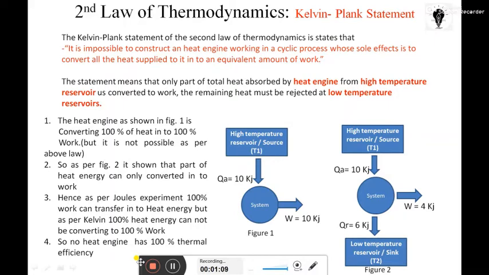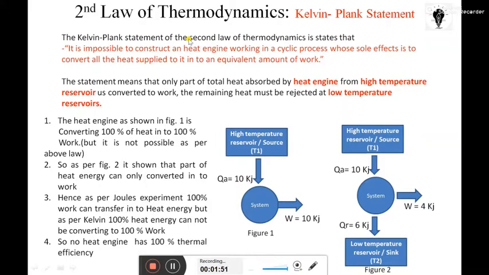The first statement of this law is: it is impossible to construct a heat engine working in a cyclic process whose sole effect is to convert all the heat supplied to it into an equivalent amount of work. What the statement says is that it is impossible to construct such an engine, one that converts 100% of the heat it absorbs into 100% work output.